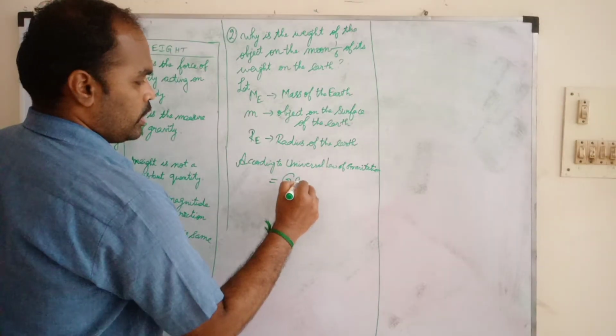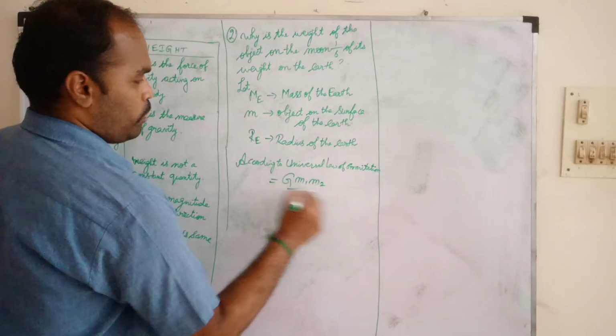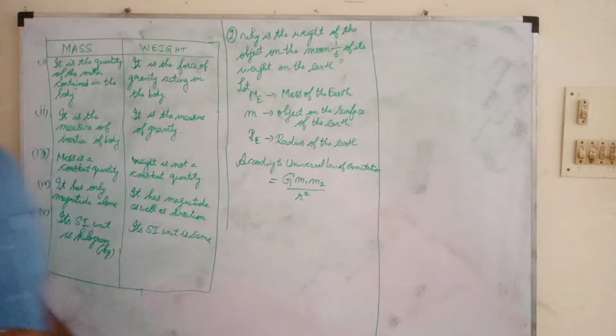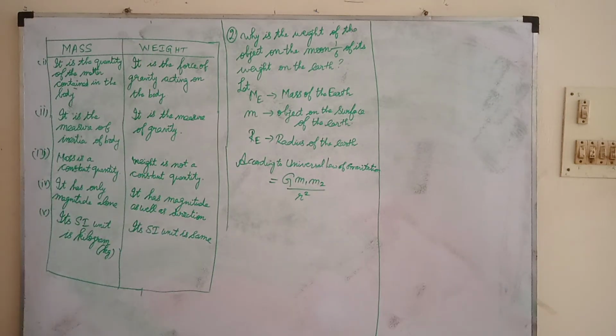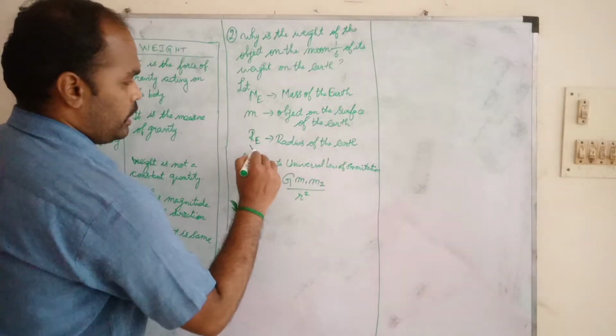G m1 m2 by r square. What was the question I asked? Weight of the object. So weight of the object on the surface of the earth is WE. According to the universal law of gravitation, how can we express weight? Weight of the object equals WE.